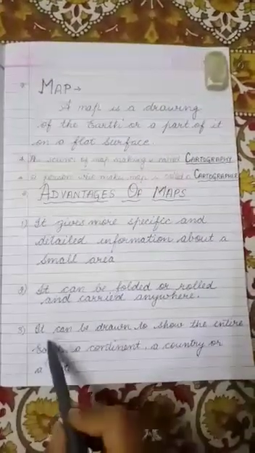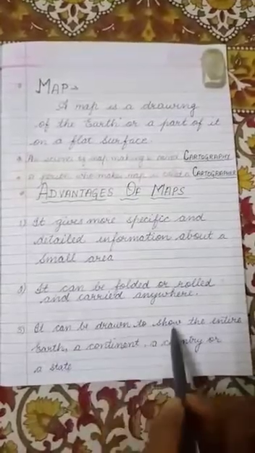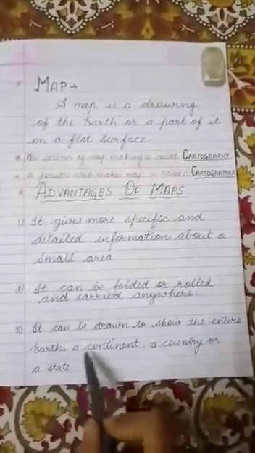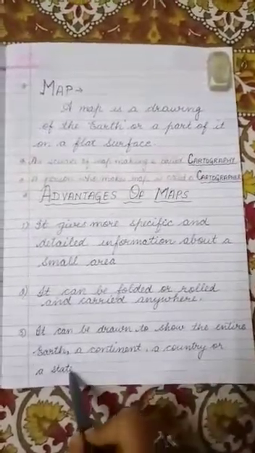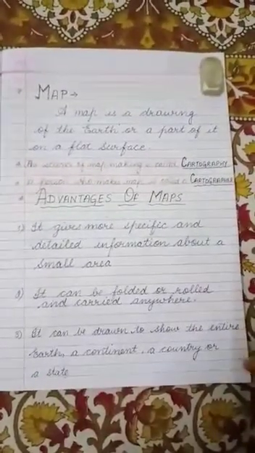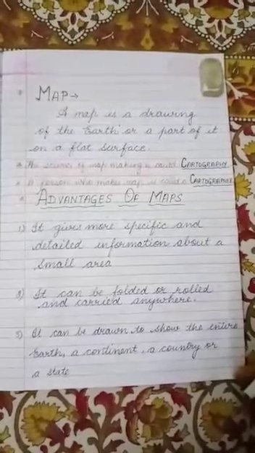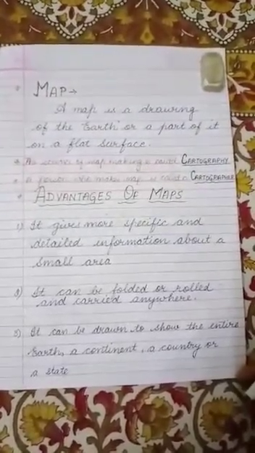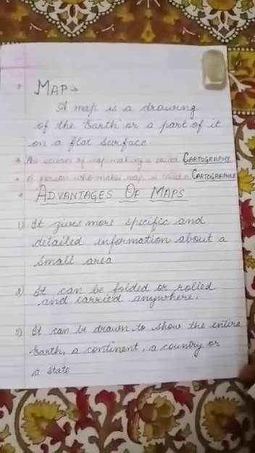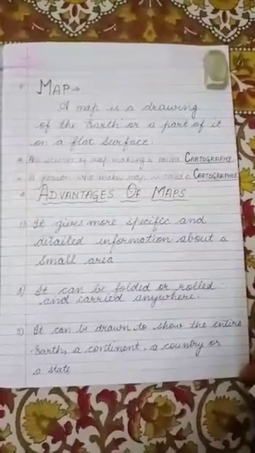Third point, it can be drawn to show the entire earth, a continent, a country or a state. We can use different types of maps to study about a continent, a country, a state, a city or a village.